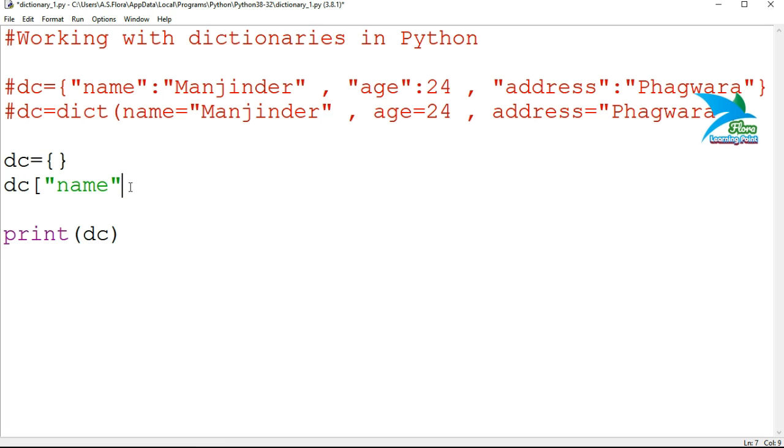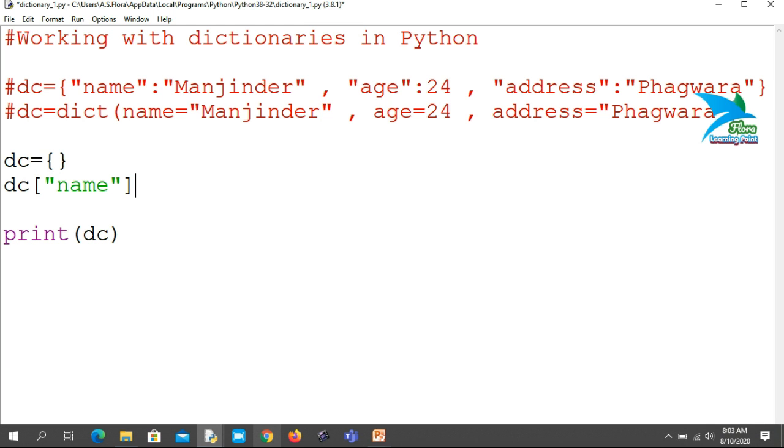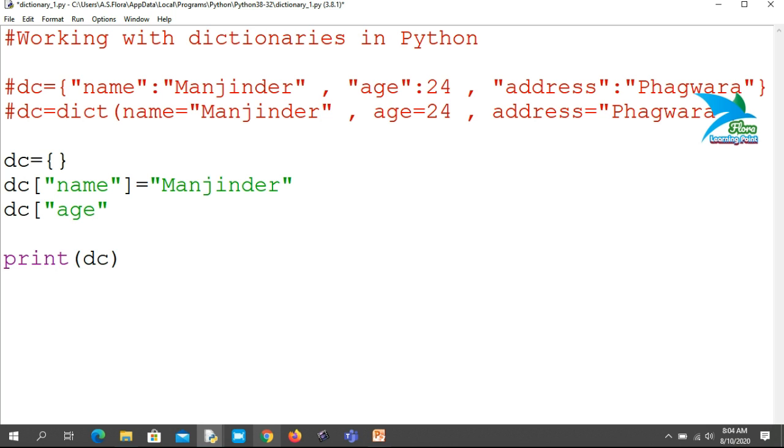That means if you want to specify a string key, you have to specify that key inside double quotes. If you want to specify a numeric key, you specify it without any double quotes. We'll discuss it. So first we'll specify this by using key equals to